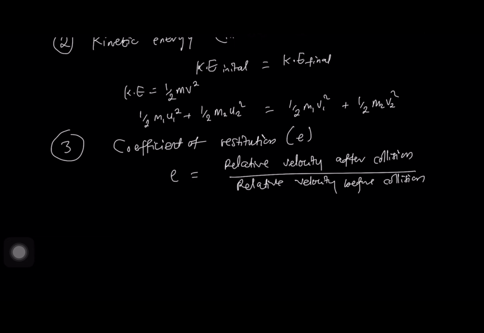And basically, for elastic collision, the coefficient of restitution is 1. And for perfectly inelastic collision, the coefficient of restitution is given by 0.